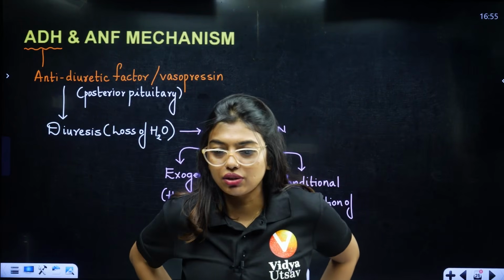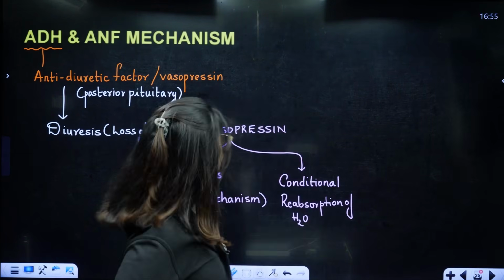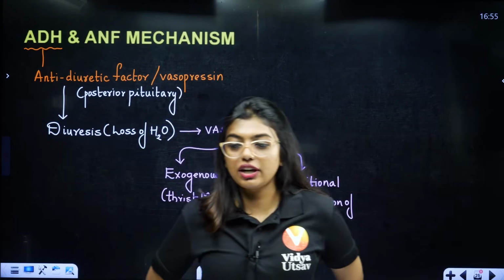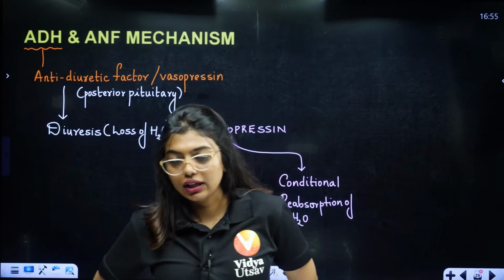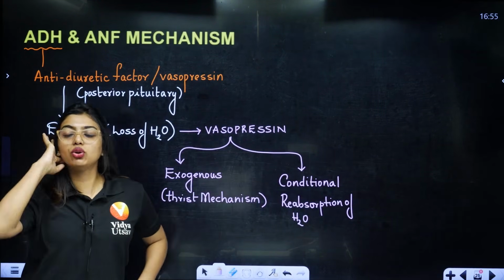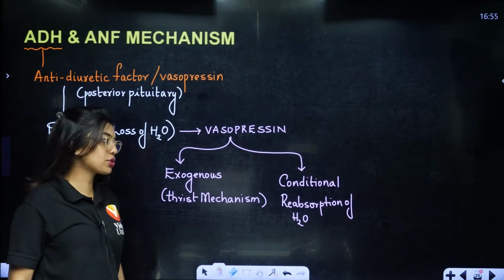Conditional reabsorption. Anti-diuretic hormone, H for hormone, I had written factor. Anti-diuretic hormone. What are we trying to do? We are preventing the risk of loss of water through urine. Clear? So we have to do water reabsorption, and for water reabsorption we take the help of vasopressin. So vasopressin will do fluid reabsorption from the kidney.